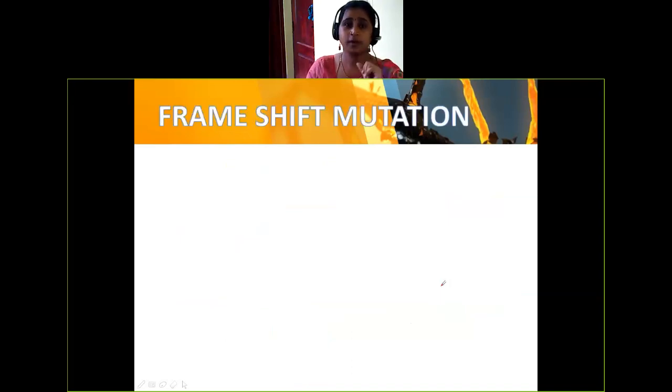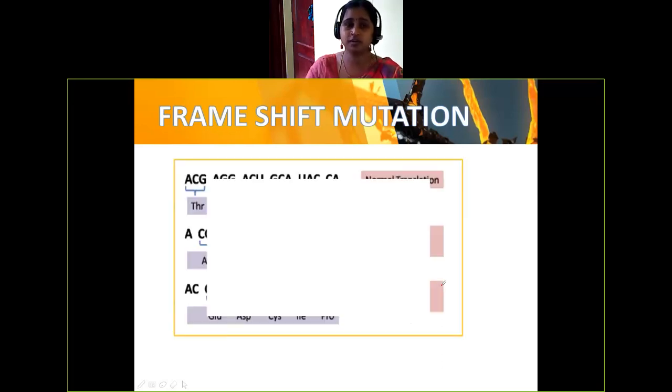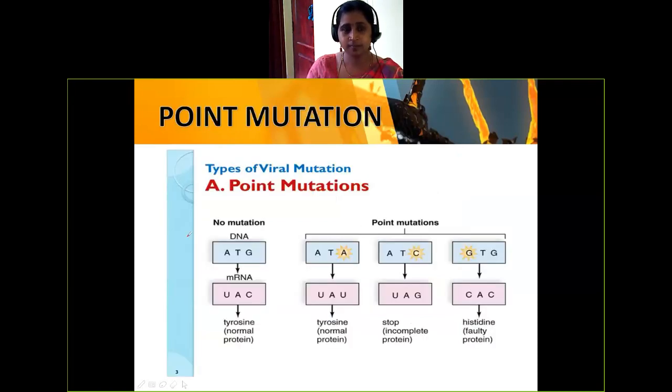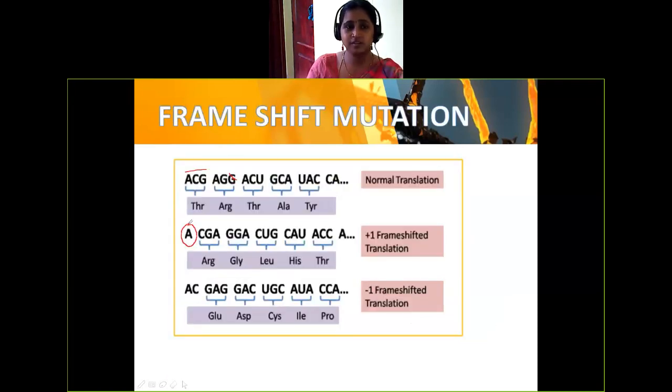I told about the point mutation, one particular point, and frame shift. I said I'll be showing the slide. So observe here carefully. The codons are read in a triplet pattern, ACG, AGG, ACU, like that. Suppose while reading the codons, by mistake it leaves A and starts reading from CGA.